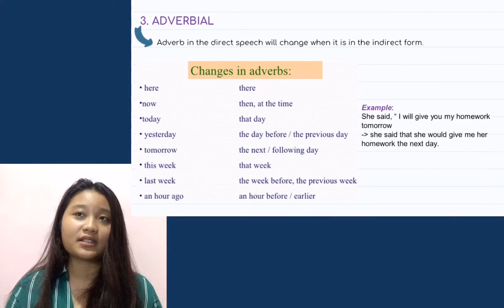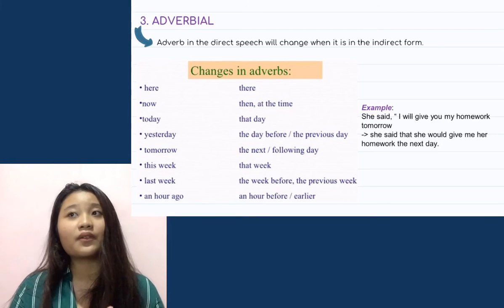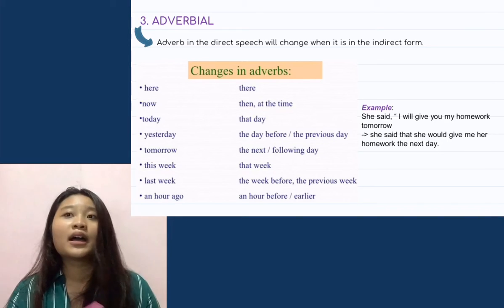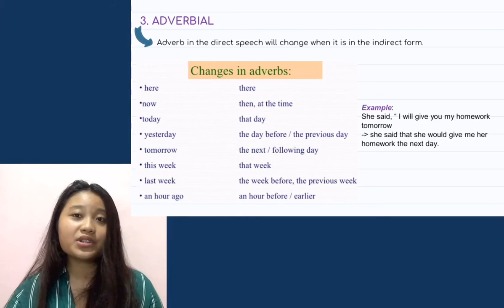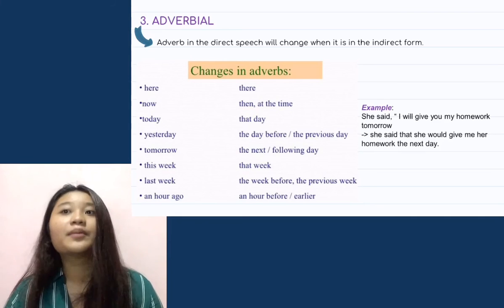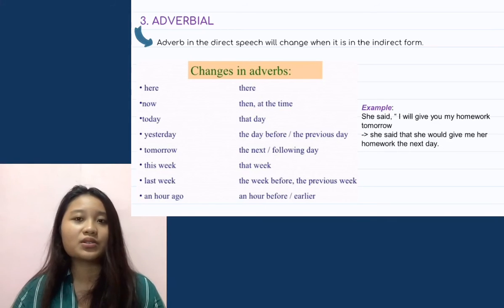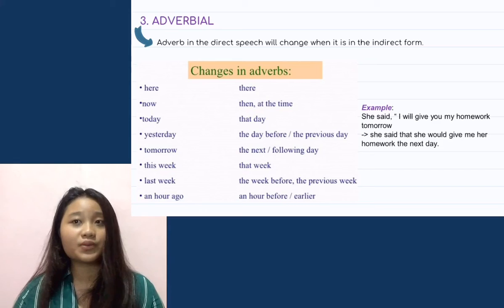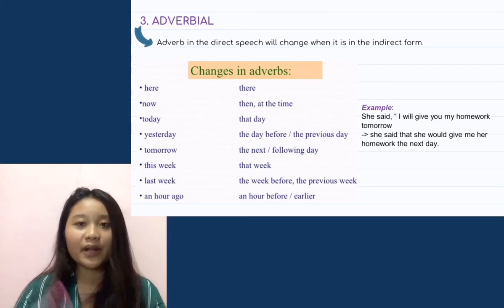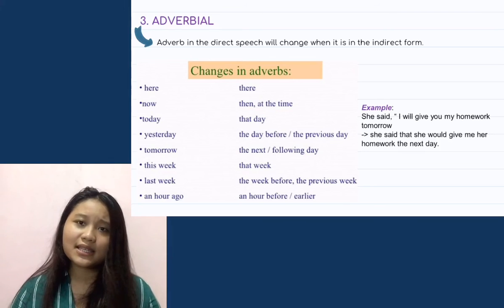The next change is adverbial. The adverb in direct speech will change when it is in the indirect form. Let's see the change in adverbs here. Here changes to that. Now changes to then or at that time. Today changes to that day. Yesterday changes to the day before or the previous day. Tomorrow changes to the next or the following day. This week changes to that week. Last week changes to the week before or the previous week, and an hour ago changes to an hour before or earlier.